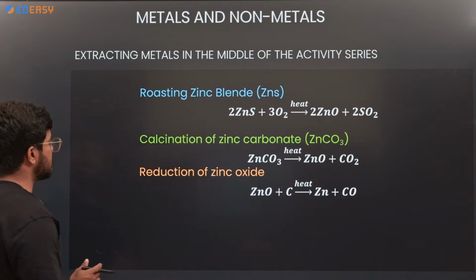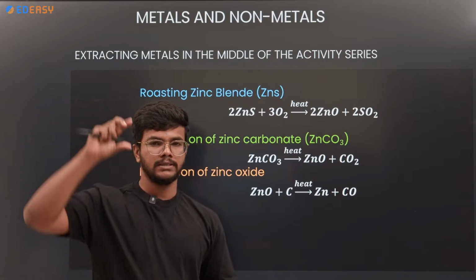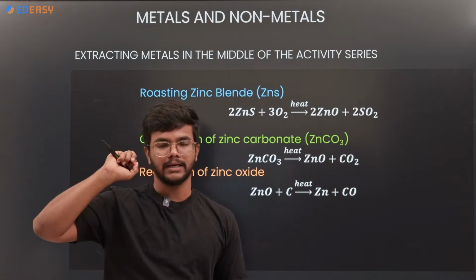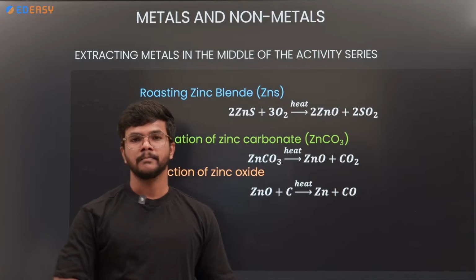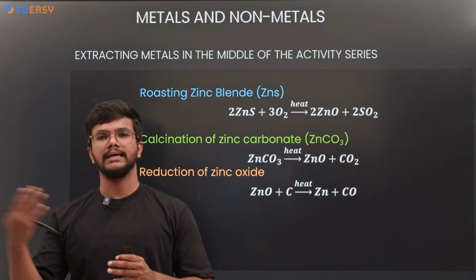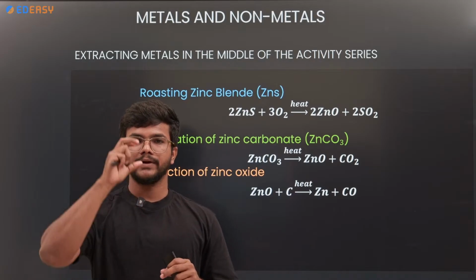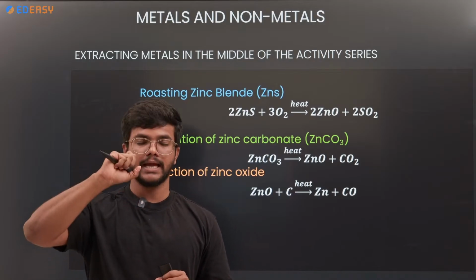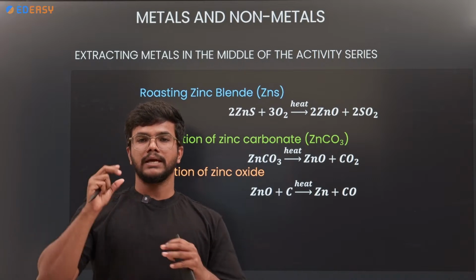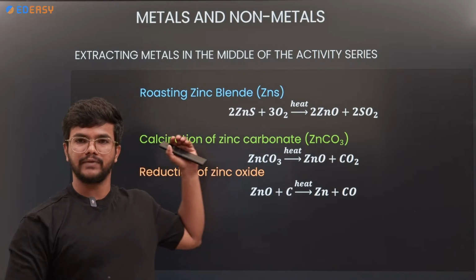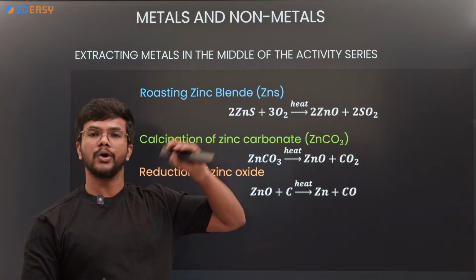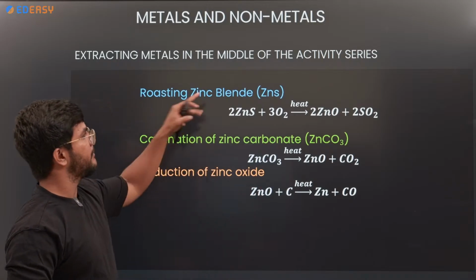Next is the middle of the activity series. In the activity series there are top, low reactive and middle reactive metals. Okay, there are unreactive metals also. So unreactive metals can be easily separated with heating only, but the low reactive and middle reactive metals can be extracted with some methods. We have just now discussed the low reactive metals. Now it is middle reactive.